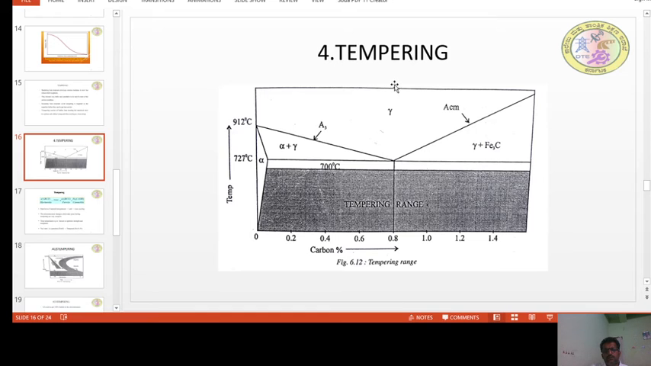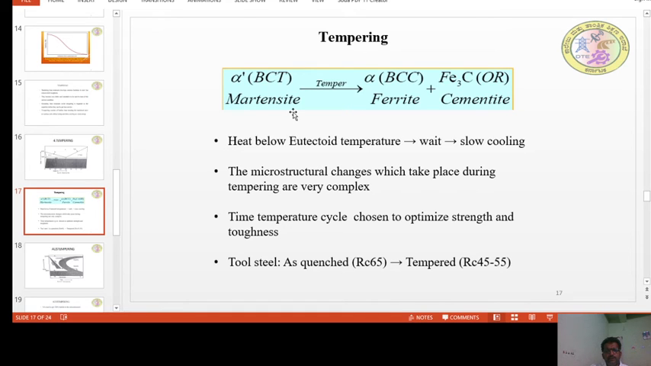We know that this treatment should be followed by the hardening. The phase developed in the hardening is martensite. And what happens to this martensite phase when it is subjected to tempering, you can see here. Martensite is the phase developed after the hardening, and when it is subjected to tempering, the martensite is decomposed or transformed into ferrite and cementite. So when the ferrite comes into picture, the hardness decreases